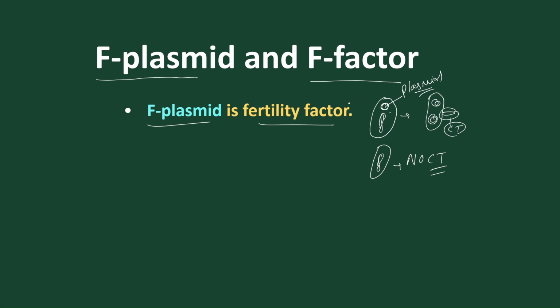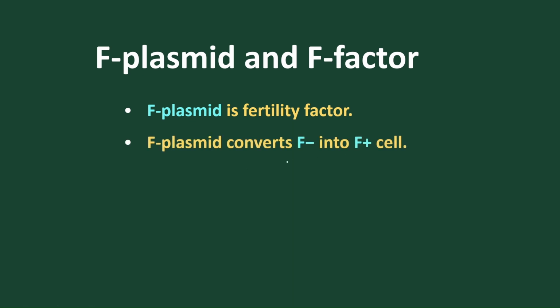So the bacterium having the fertility factor plasmid will produce the conjugation tube to transfer the DNA content. The bacterium with plasmid is F plus, and without plasmid is F minus. For example, suppose this has the plasmid and this is only DNA. This is called F plus and this is called F minus. So F plus acts as the donor and F minus acts as the recipient, as F plus contains the plasmid and F minus doesn't have the plasmid. There are two different forms of bacteria on the basis of the presence and absence of plasmid.